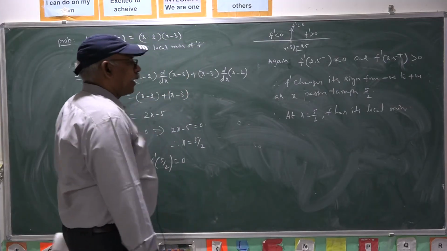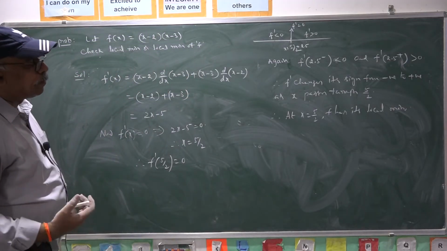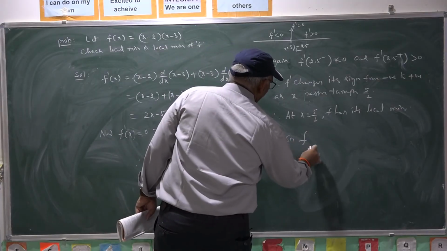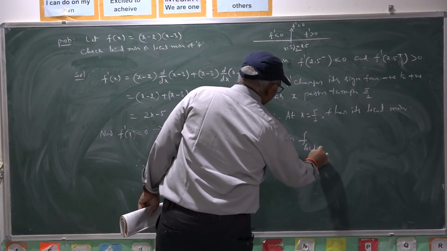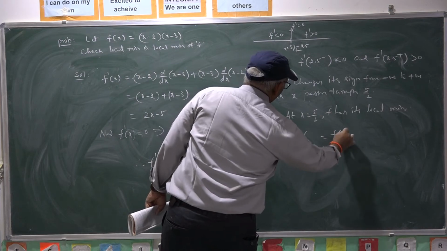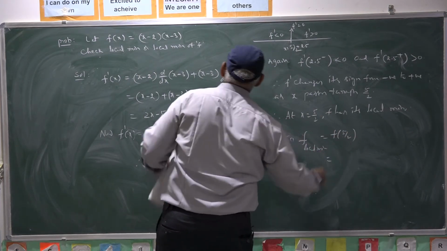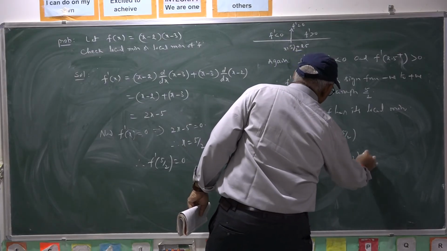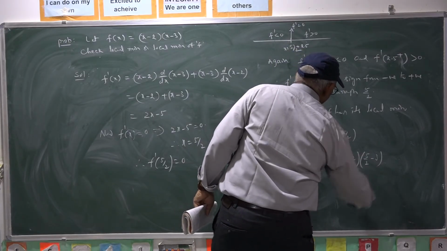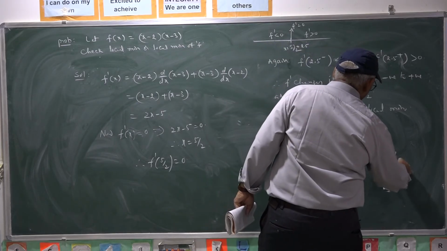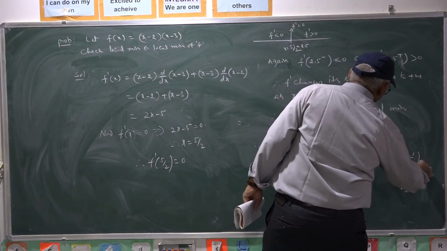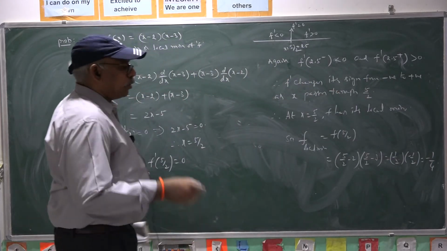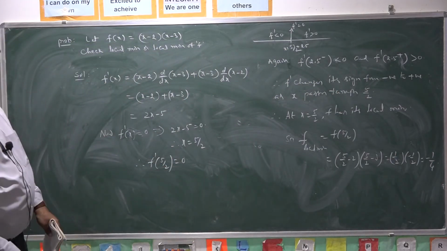The local minimum value is f of 5 by 2, the functional value at 5 by 2. The functional value at 5 by 2 is 5 by 2 minus 2 into 5 by 2 minus 3. That is 1 by 2 into minus 1 by 2, which is minus 1 by 4.